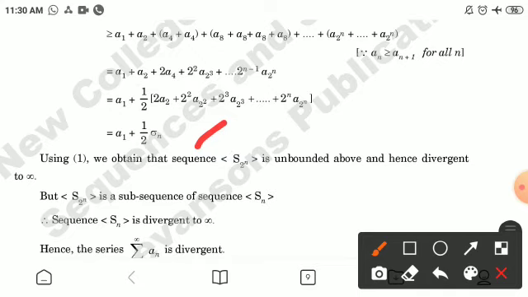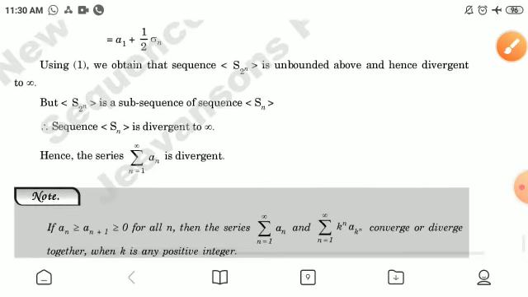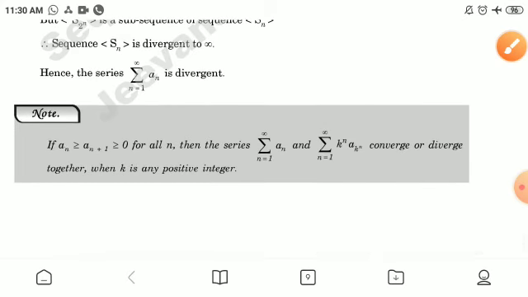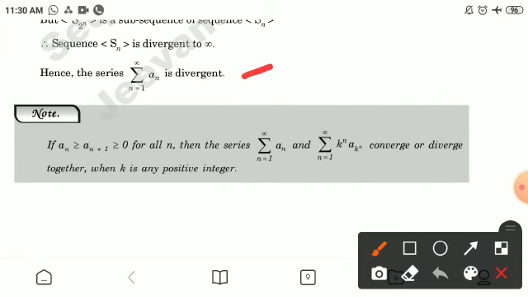Using first, we obtain that sequence S_(2^n) is unbounded above and hence divergent to infinity, but S_(2^n) is a subsequence of sequence Sn. Therefore sequence Sn is divergent to infinity. Hence the series an is divergent.